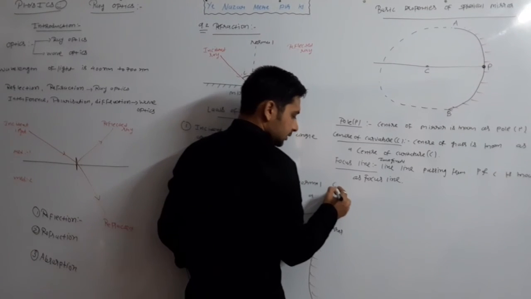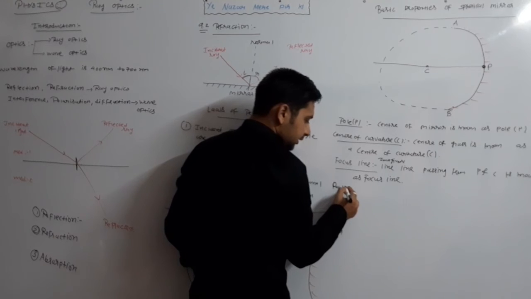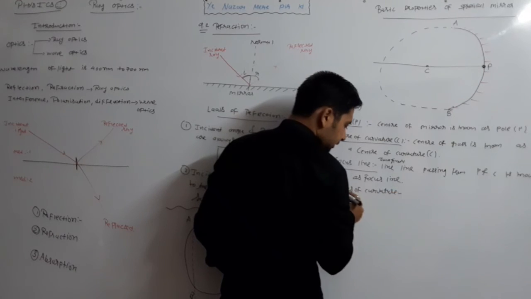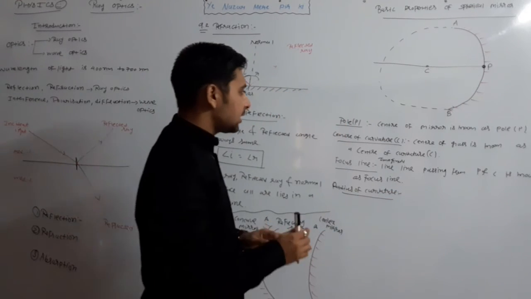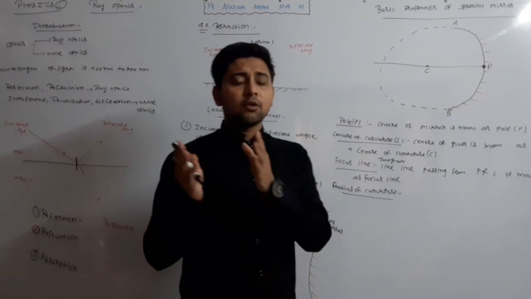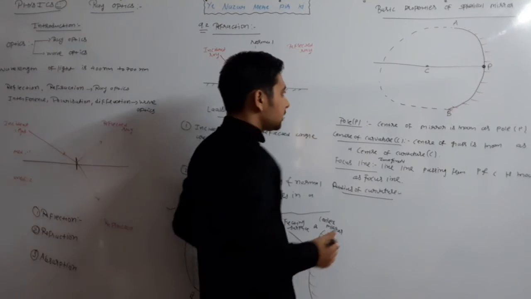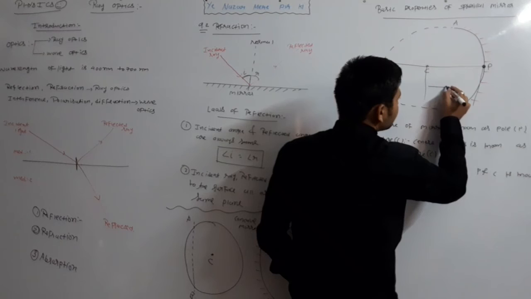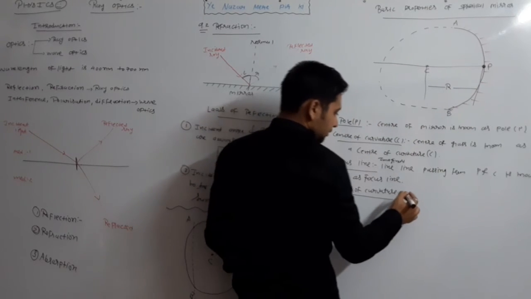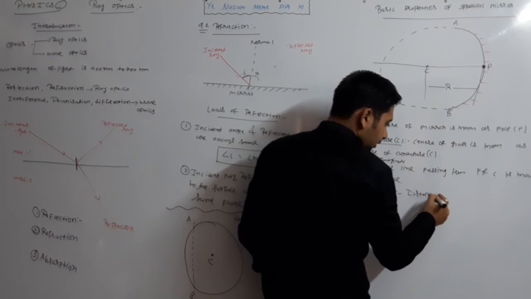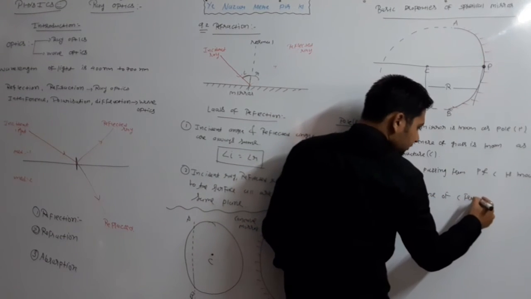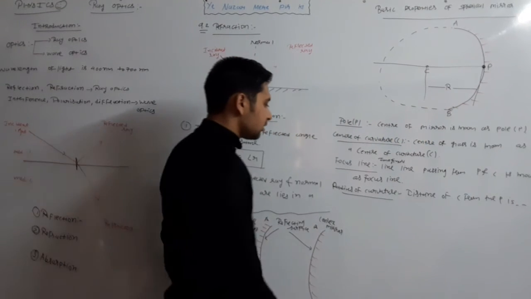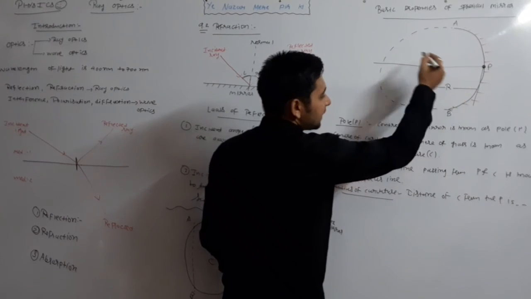Another term, radius of curvature. We have to take all distances from the pole. The distance of the center of curvature from the pole is known as the radius of curvature, R. So the distance of C from P is known as the radius of curvature, denoted by capital R.